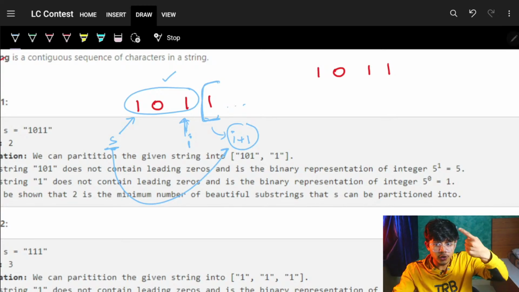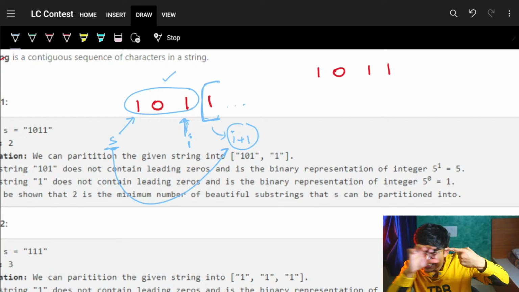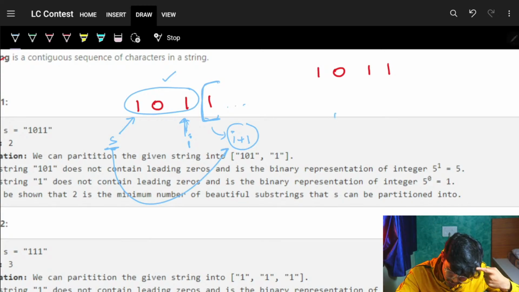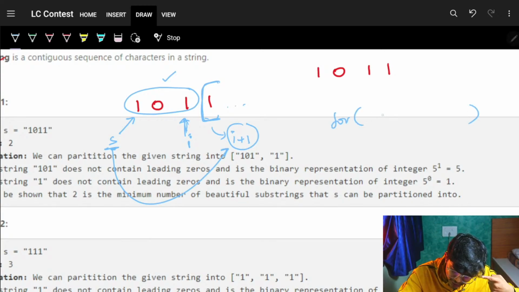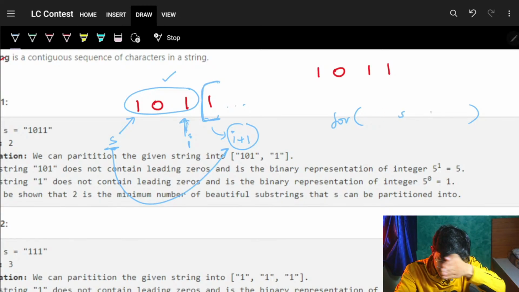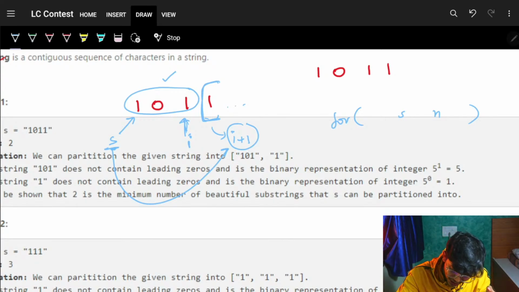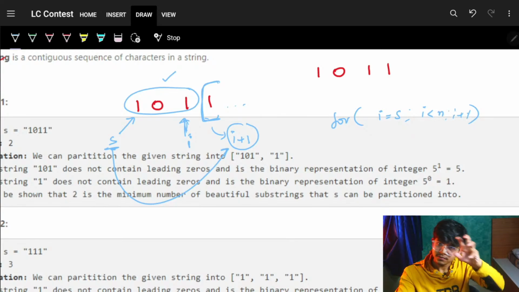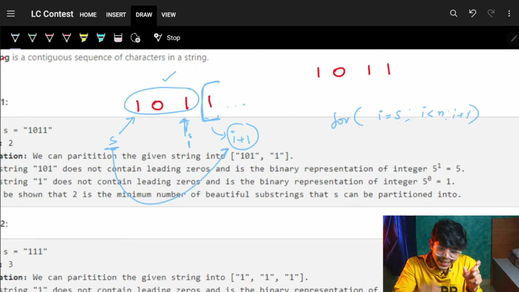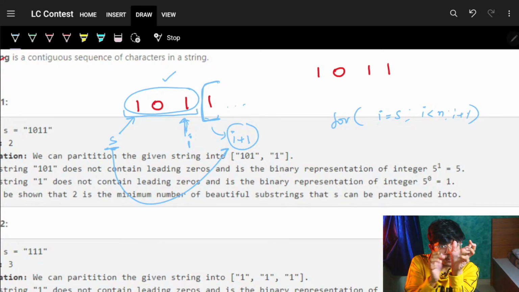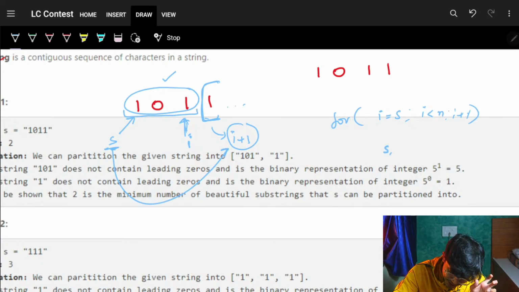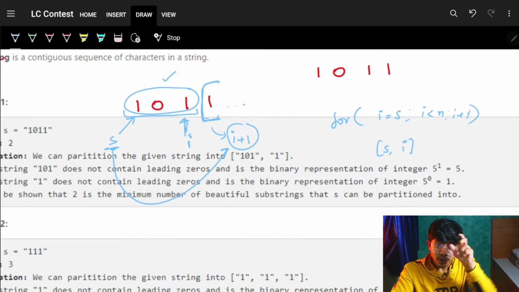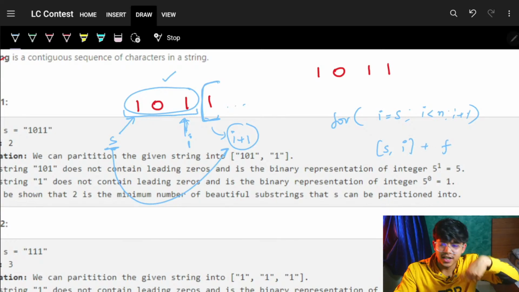And so ultimately, now you know one thing. Your recursive condition will have something like a for loop, where you will start from the starting index and keep on going and trying until I is less than n, I plus plus. You will try to make a substring from S to I. You will make a substring. Now, you will just ask your recursion. Let's say the recursion name is function.